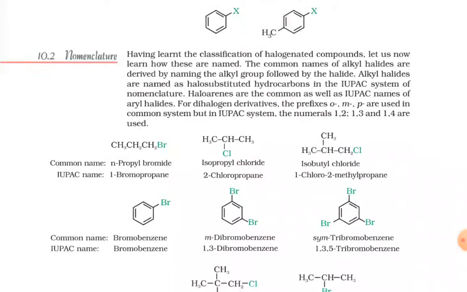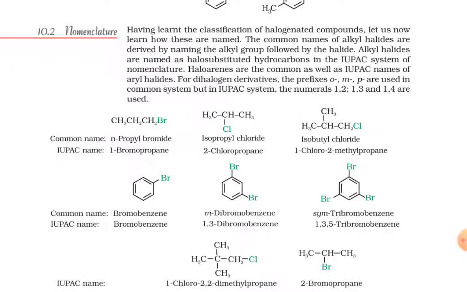Then 10.2, that is nomenclature. Having learned the classification of halogenated compounds, let us now learn how these are named. The common names of alkyl halides are derived by naming the alkyl group followed by the halide. Alkyl halides are named as halo-substituted hydrocarbons in the IUPAC system of nomenclature. Haloarenes have the same common as well as IUPAC names as the aryl halides. For dihalogen derivatives, the prefixes ortho, meta and para are used in common system, but in IUPAC system, the numerals 1,2, 1,3 and 1,4 are used.